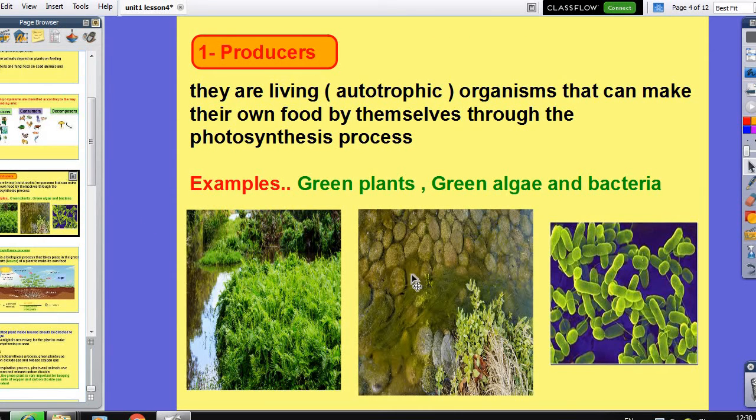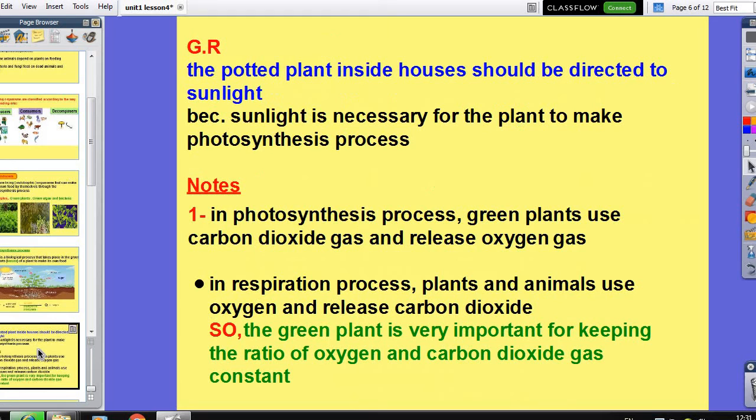Here I have some examples of producers. All of them are green, like we see. Why? To carry out the photosynthesis process and get their food from very simple substances. Okay, we have green plants, green algae, and green bacteria.